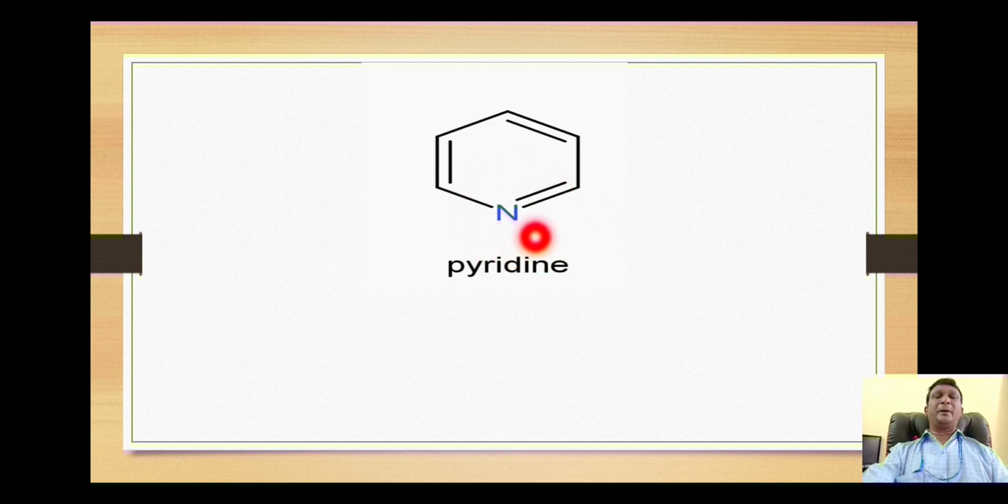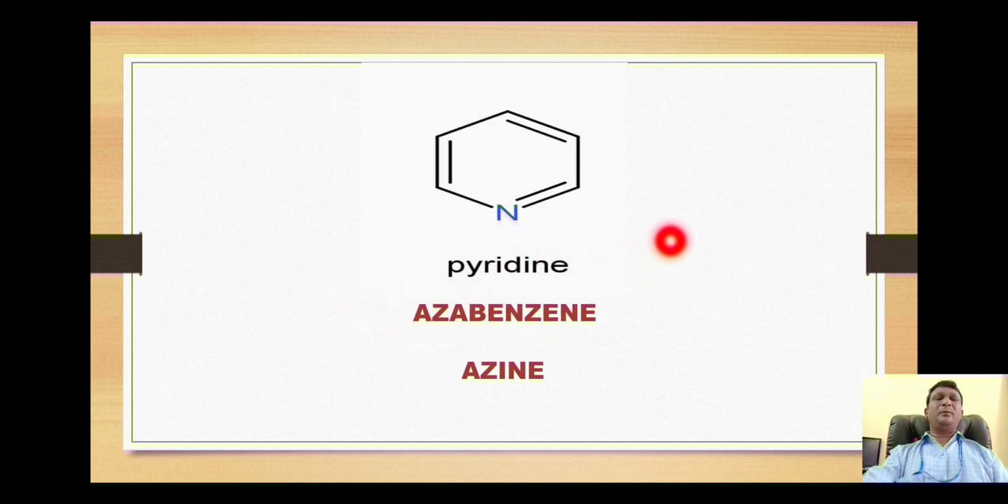1 nitrogen. Its IUPAC name is azabenzene because if we substitute one of the carbons of benzene with nitrogen, it will become azabenzene. If you look at the structure, you will find that this resembles benzene. One of the carbons of benzene is replaced with nitrogen. For nitrogen, we will use the prefix aza, so that's why it will become azabenzene.